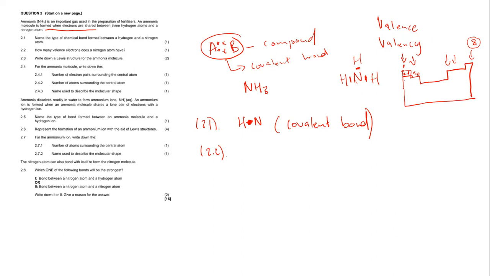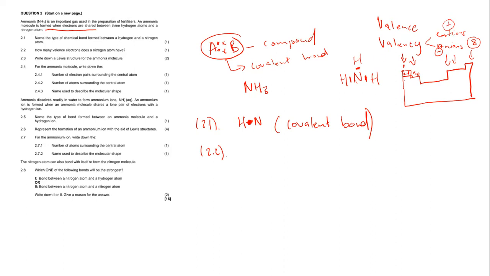Now, I want us to talk about the valency. So now, what is valency? Valency depends on the type of atoms that we're talking about. When you talk about valency, we can talk about cations, and we can also talk about anions. Cations are positively charged ions, and anions are negatively charged ions.